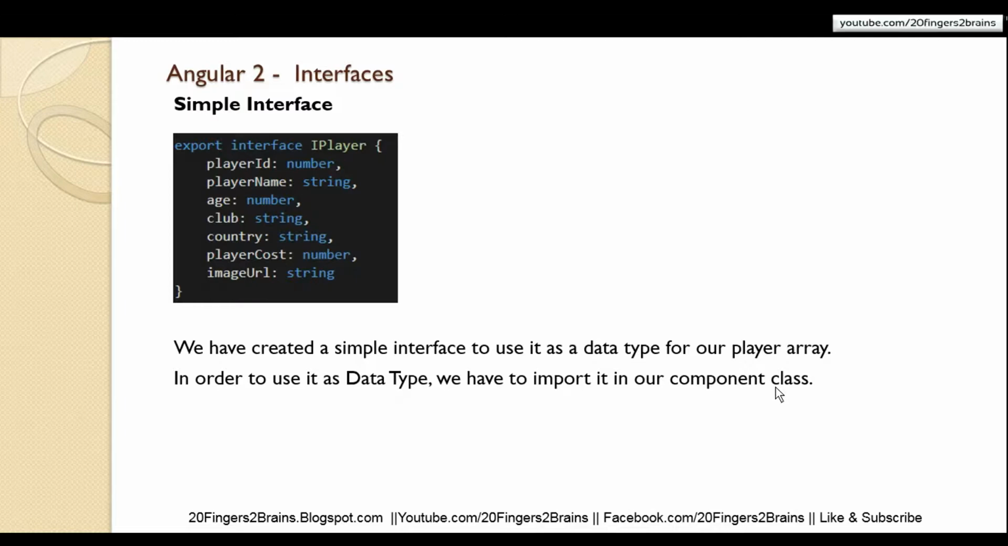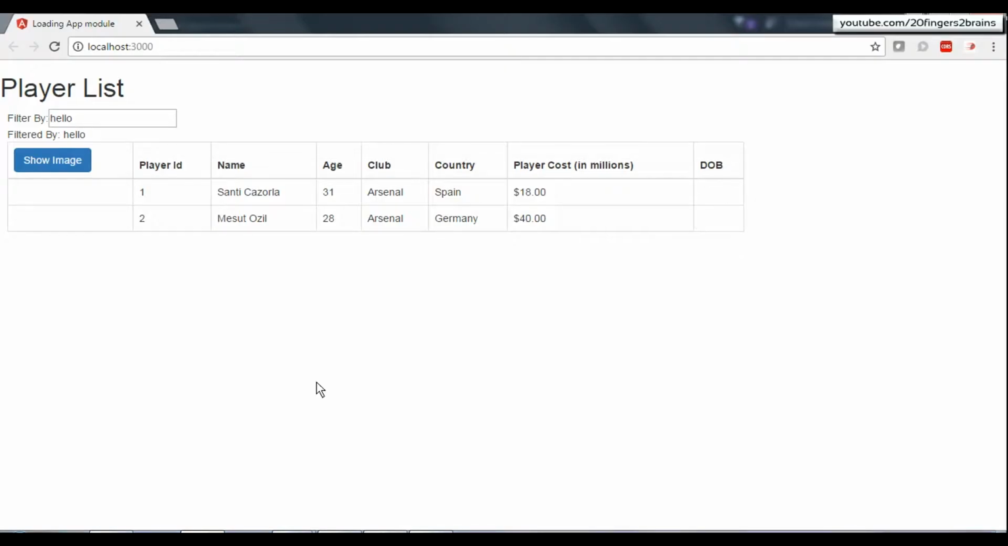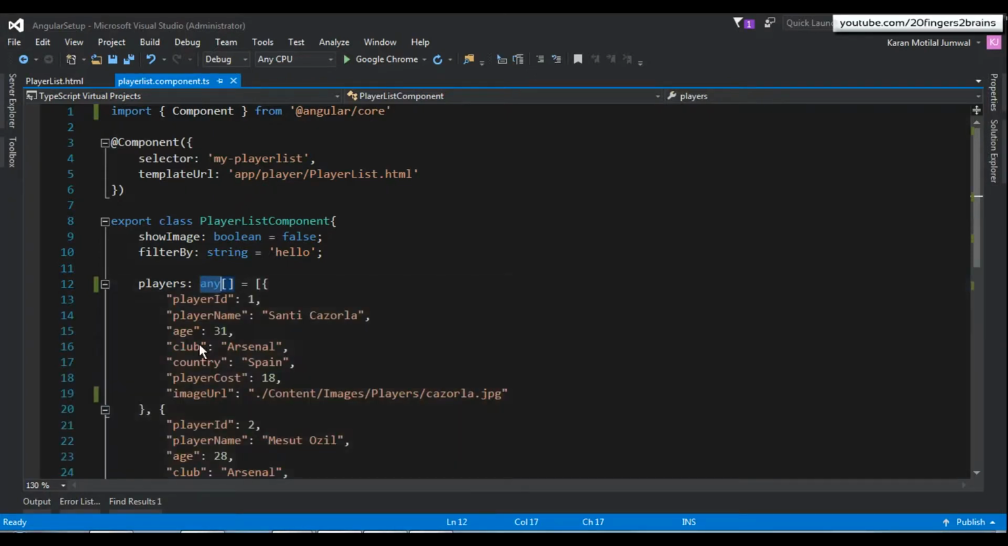In order to use it as a data type, we have to import it in our component class. Now let's go to our application. In my application, I have playlist.component.ts, and inside this I'm creating a collection of players and displaying it on the UI as you've seen in the data binding video. This is how the collection is rendered on the UI in a grid structure. Now you can see this is the players collection, and I have used an any type array. Inside this array I have two objects. Basically it is denoting the objects of players, and these are the properties. So what we are going to do now is create an interface.